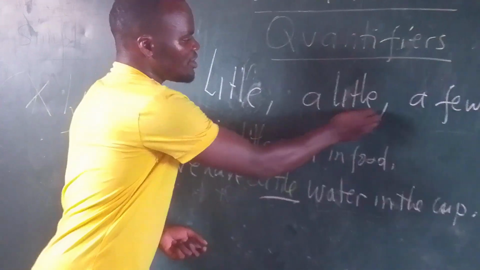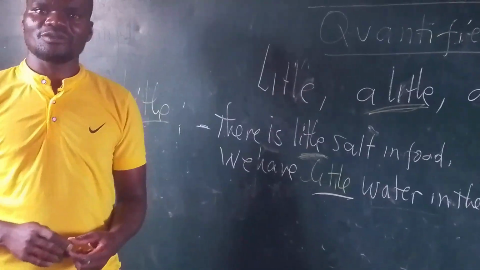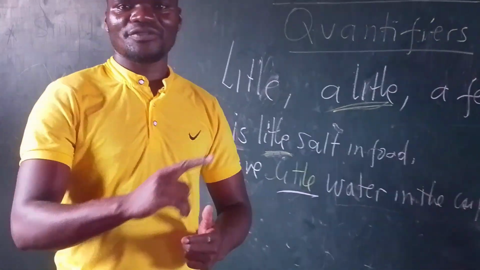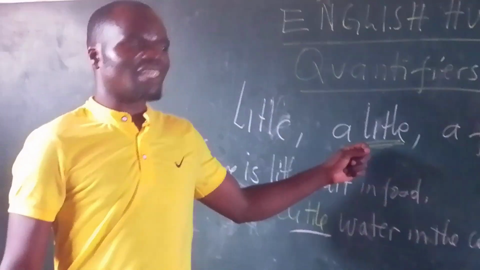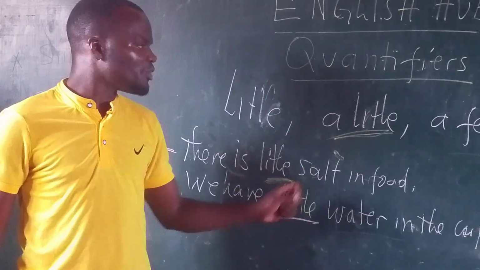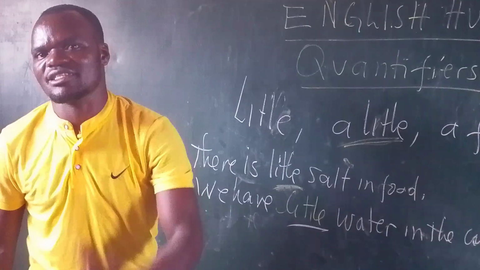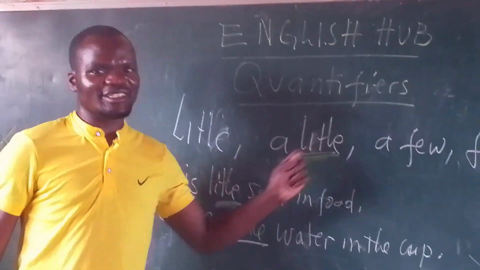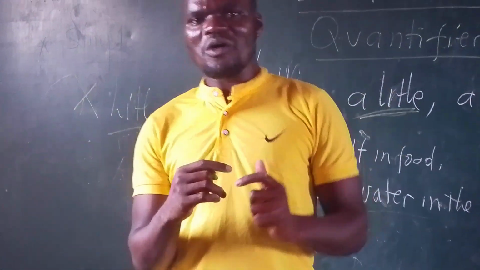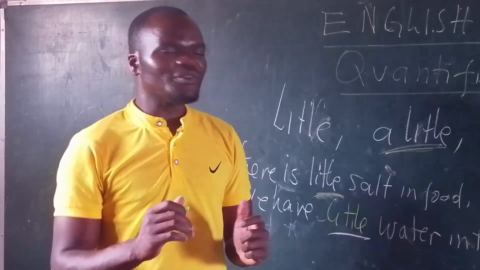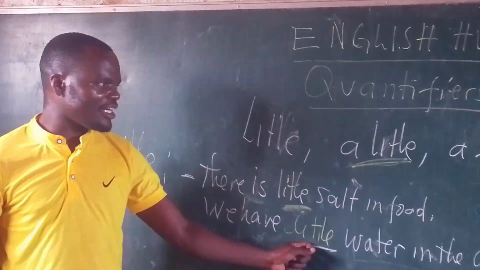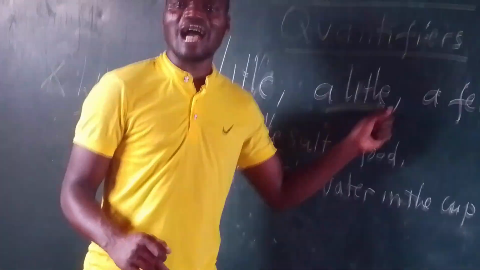So we also have what we call a little. A little is a small number of things which are not able to be counted, but at least it is enough, according to a little. When we compare this one and that one, this one is at least. For example, if someone gives you water that fills half a cup, and another person is given very little water which they finish in one sip, that one is little water, and the half cup is a little water.